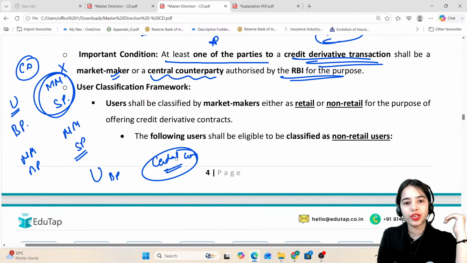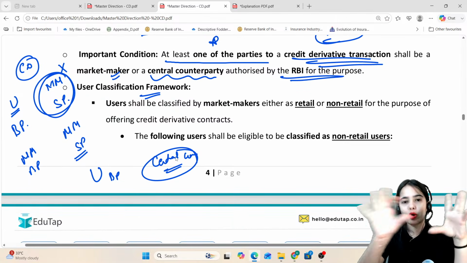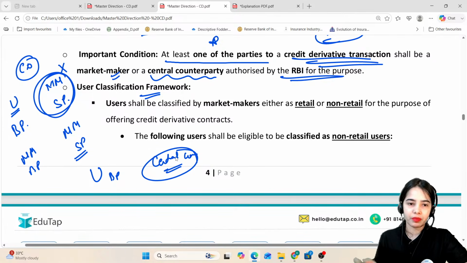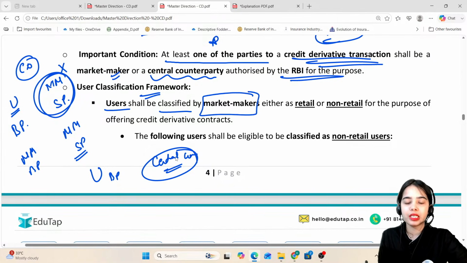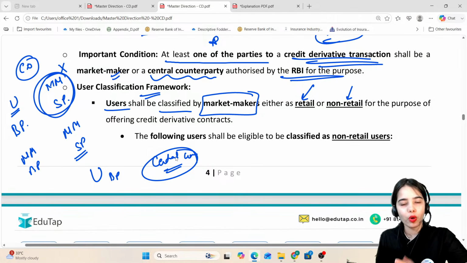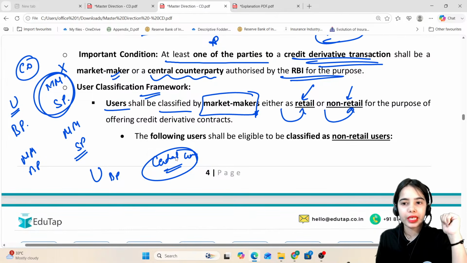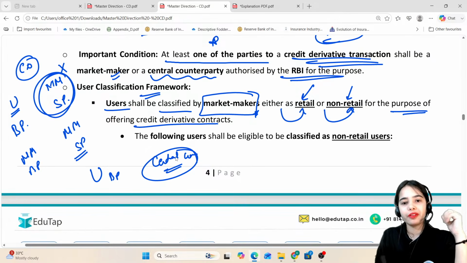Now, the user classification framework. The important condition we have discussed is that at least one of the parties should be the market maker or central counterparty authorized by the RBI for the purpose. Users shall be classified by market makers as either retail or non-retail. So users like you and me, individuals, usually cannot directly enter into this credit derivative contract, but users shall be classified by market makers either as retail or non-retail for the purpose of offering credit derivative contracts.